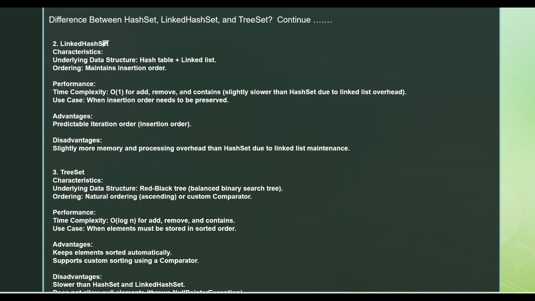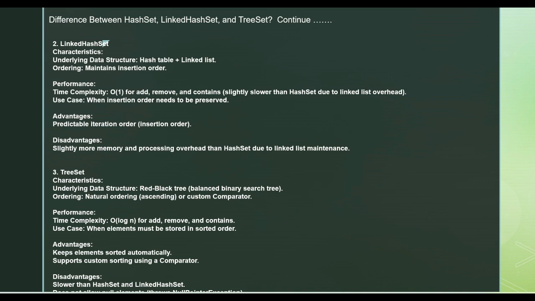It is slightly slower when compared to HashSet. As I mentioned, it maintains the insertion order, so there is some time which goes into maintaining that order. Wherever you require the insertion order to be maintained, you can use LinkedHashSet. So the iteration order is maintained here, but performance is slightly lower compared to HashSet.